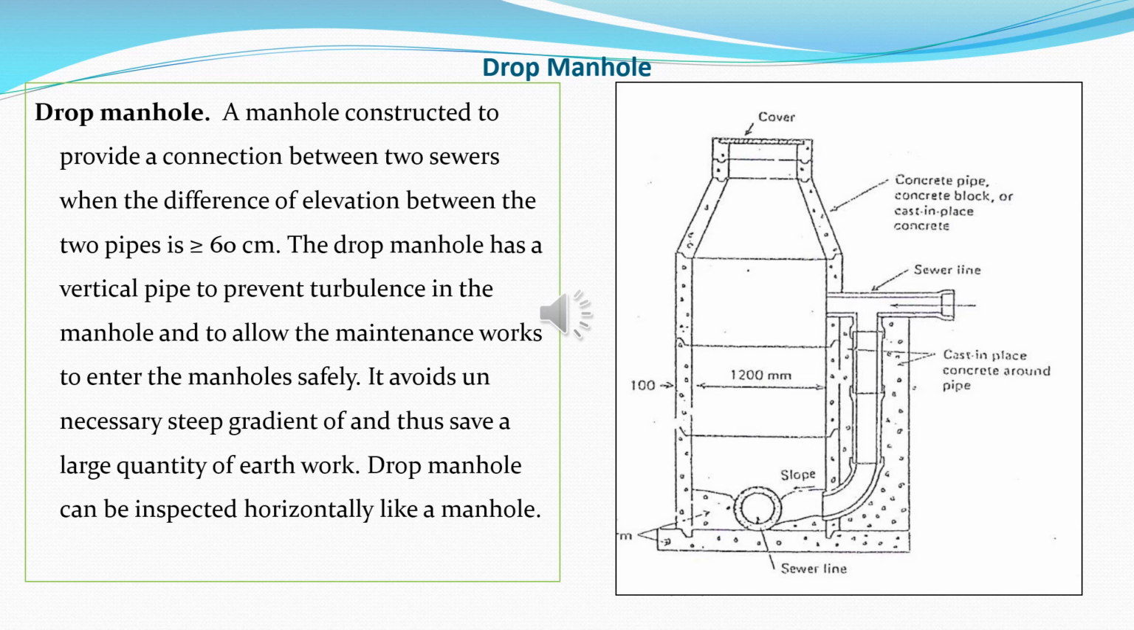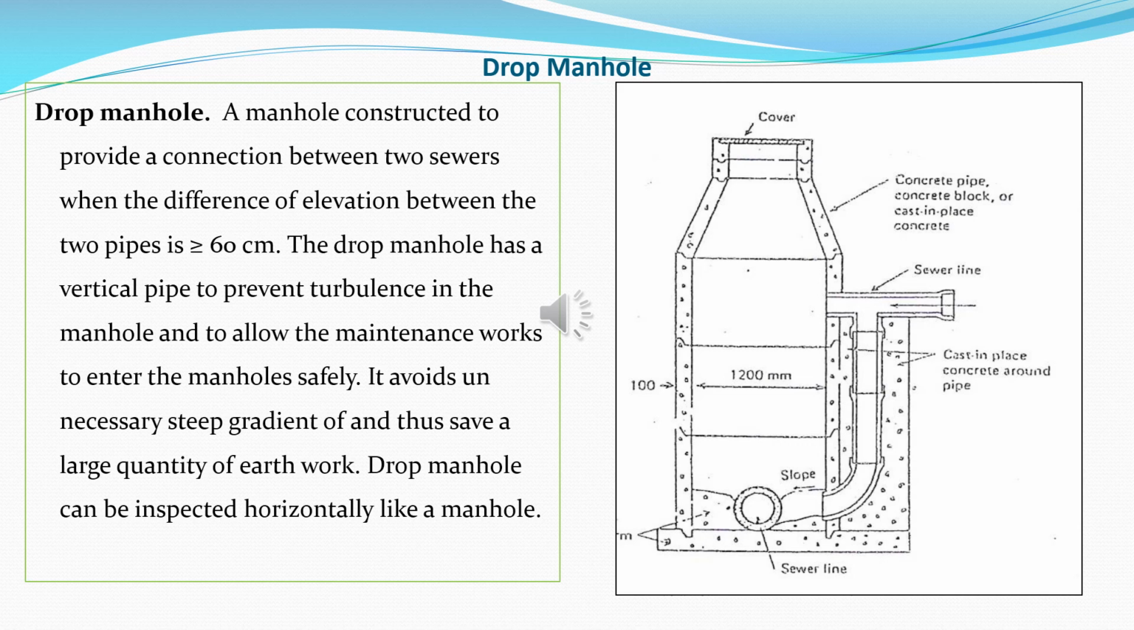The next appurtenance, drop manhole. A drop manhole is constructed to provide a connection between two sewers when the difference of elevation between the two pipes is greater than or equal to 60 cm. The drop manhole has a vertical pipe to prevent turbulence in the manhole and to allow the maintenance worker to enter the manhole safely.